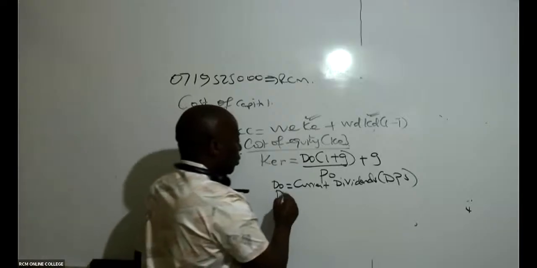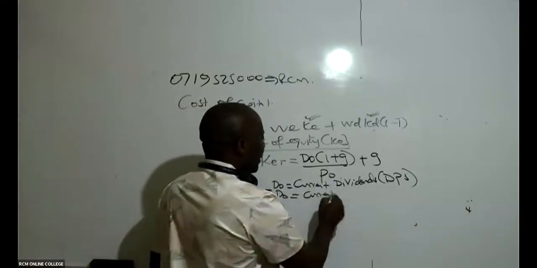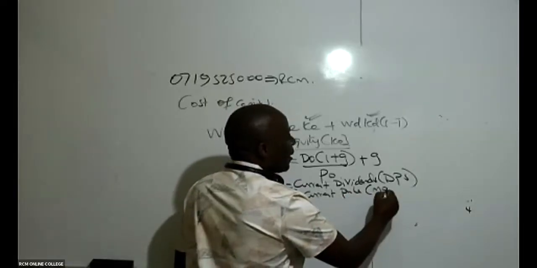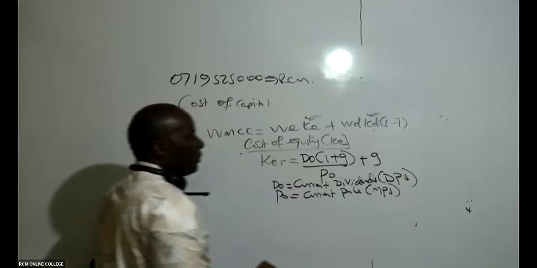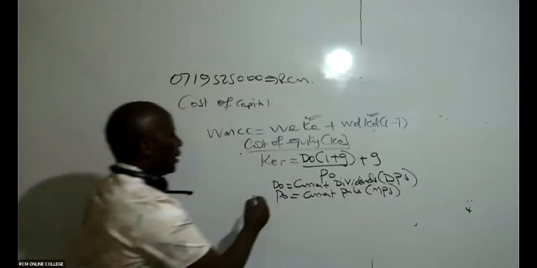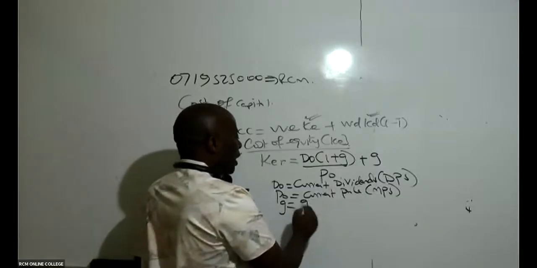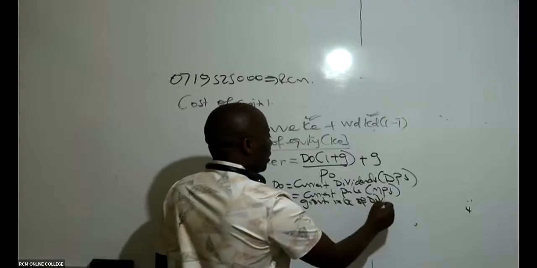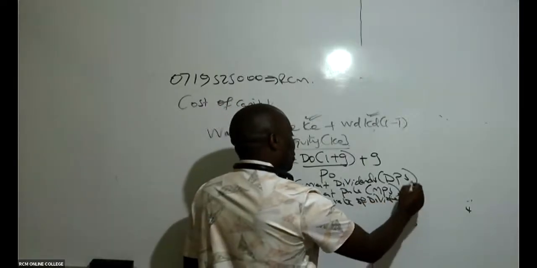PO stands for, in this case here, the current what here? Price of a share. To be specific, it is the market price of a share. G in this case here stands for what here? G stands for growth rate of dividends.